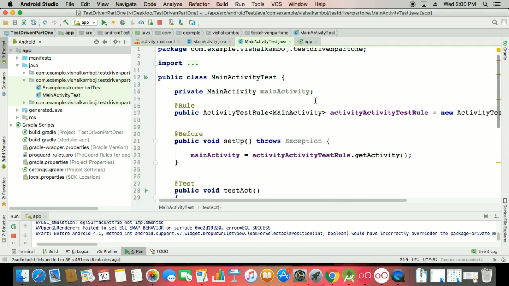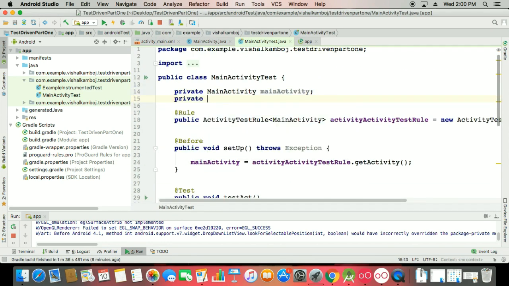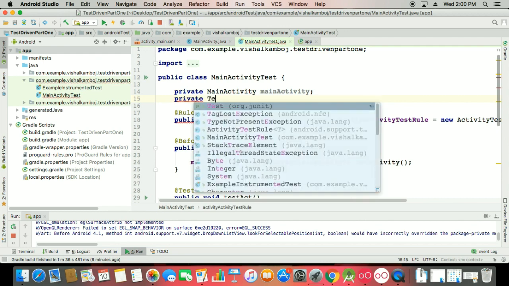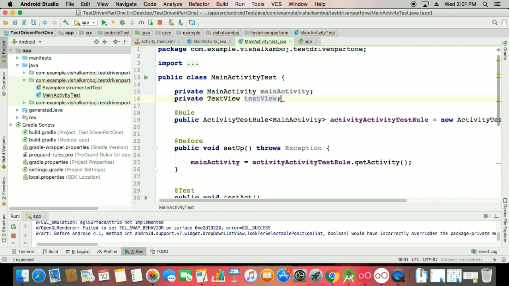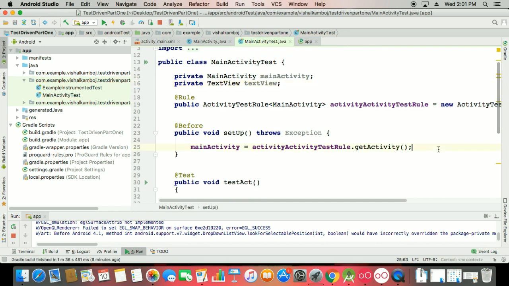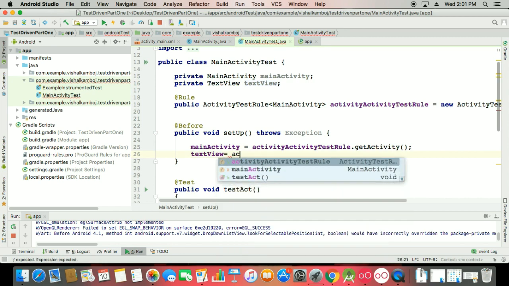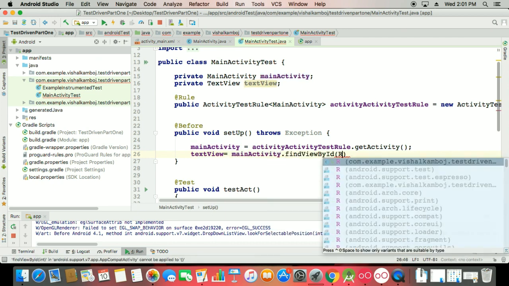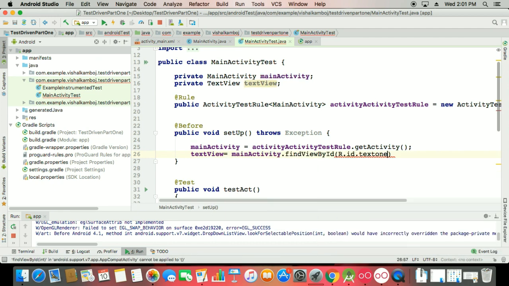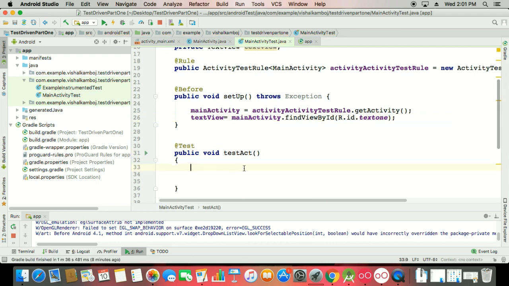Here on the activity test, you check your private TextView, and on this TextView you check it as in your main activity dot findViewById R.id.text1. So we can initialize it and check whether this text exists or not. So this is your first time.